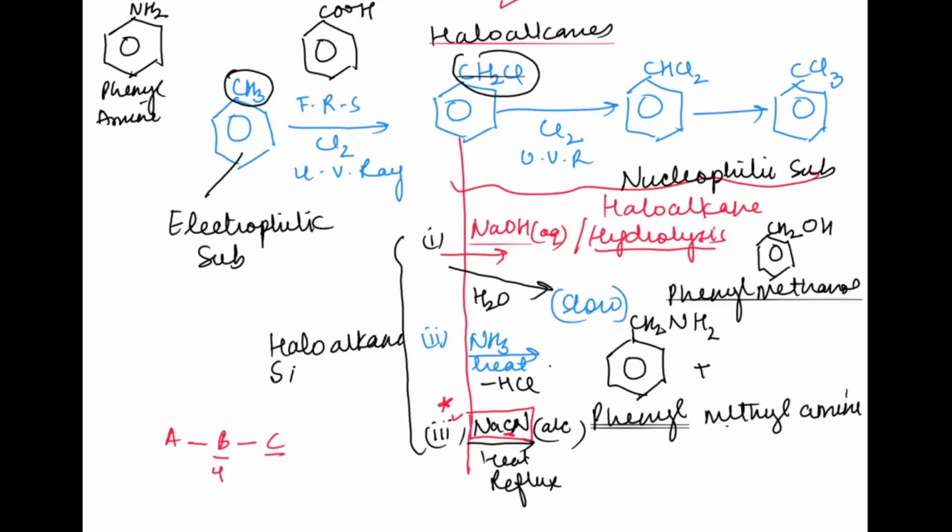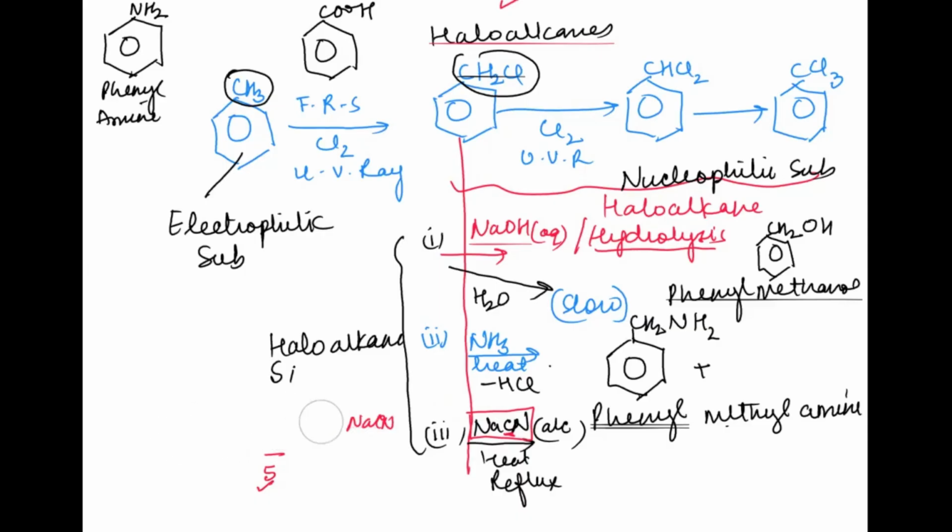Let's say there are 4 carbons in B and there are 5 carbons in C. So we have to ensure how we can add one more carbon to it. That means somewhere it has reacted with KCN or HCN or NaCN. So that means B is either a haloalkane or a carbonyl compound, because then only it can react with any of these substances and a carbon can be added. So this is a very key reaction which you should know, okay?